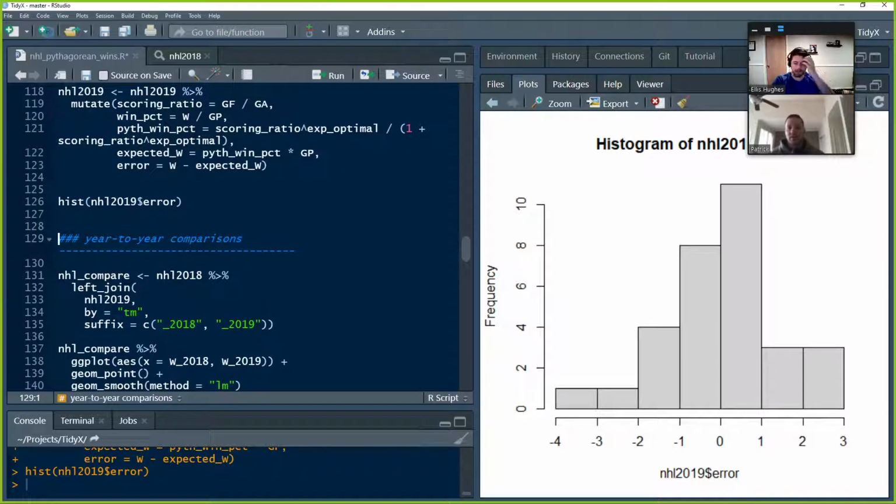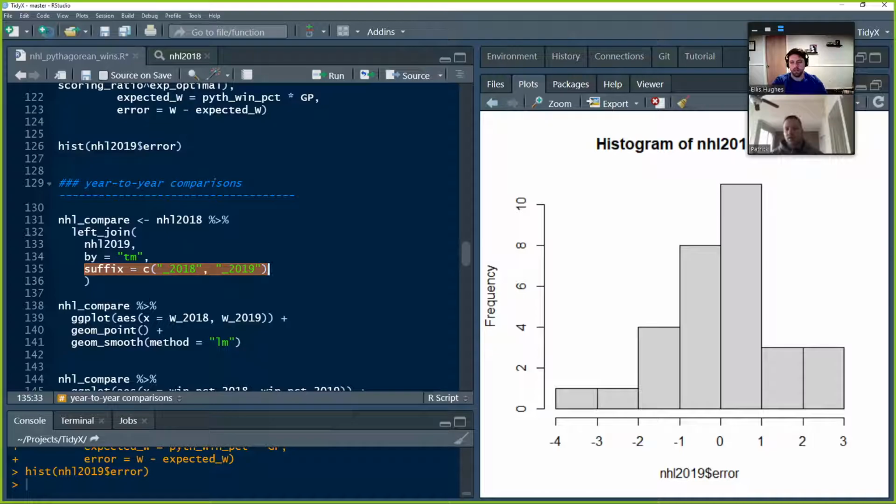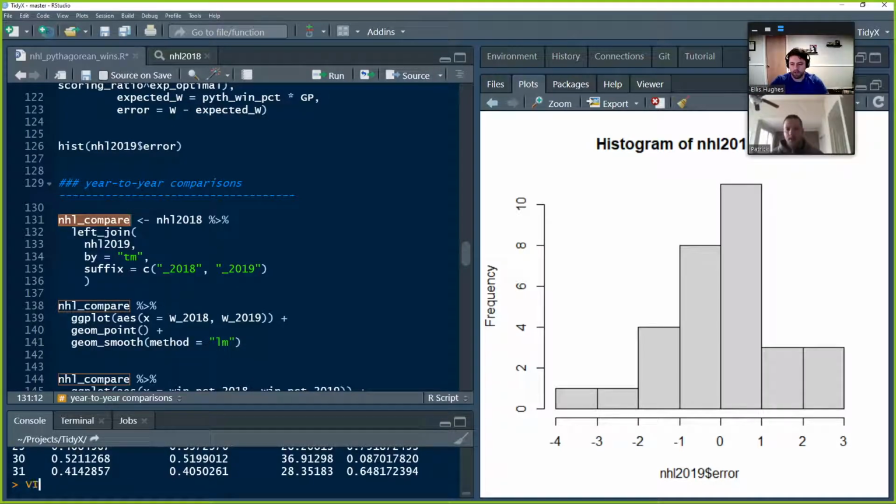So now we have that data. Let's go ahead and look at some year-to-year comparisons. The first thing we do is take this 2018 data, join it to 2019 by the team column, and then for every other column, add a suffix, either 2018 or 2019, depending on which data frame it came from. Let's just do a quick view on that to demo.